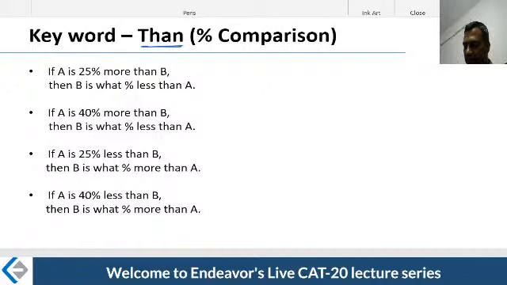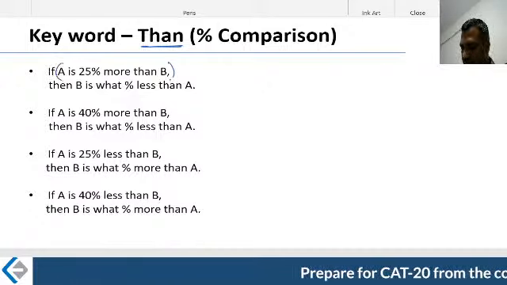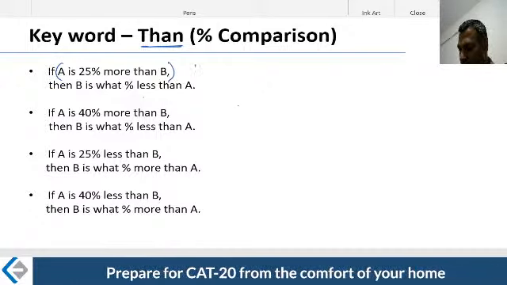Now listen to me carefully, friends. Now here, this is the information: A is 25% more than B. This is an information. Okay, B is what percentage? Now look at this. B is what percentage? This is the question type.